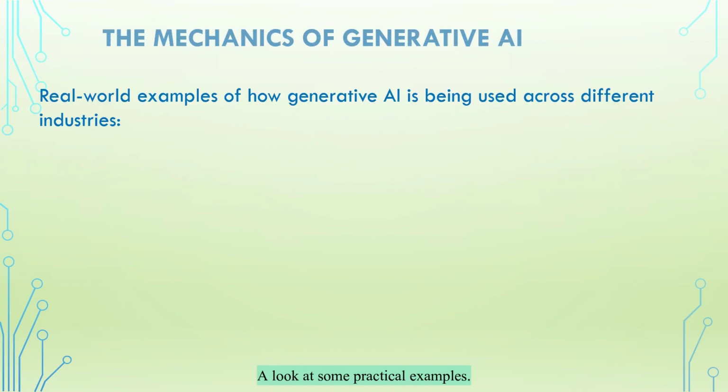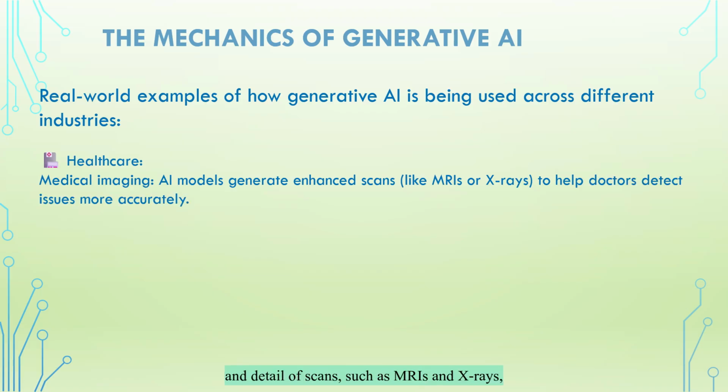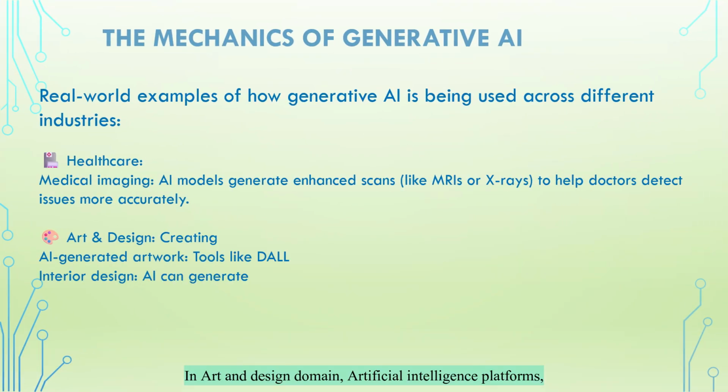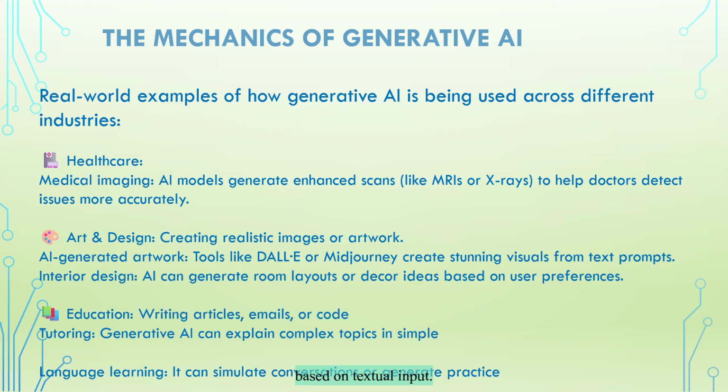Let's see how different industries are utilizing generative AI. A look at some practical examples. In healthcare, AI models in medical imaging improve the clarity and detail of scans, such as MRIs and X-rays, allowing doctors to detect health issues with greater accuracy. In art and design, artificial intelligence platforms such as DALL-E and Midjourney are utilized to generate impressive visual content based on textual input.